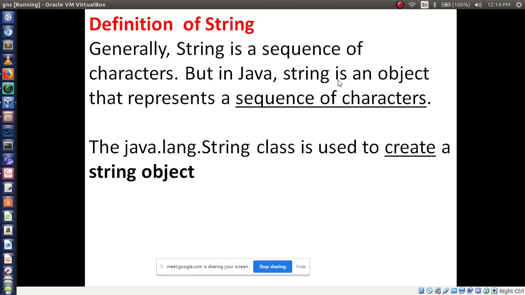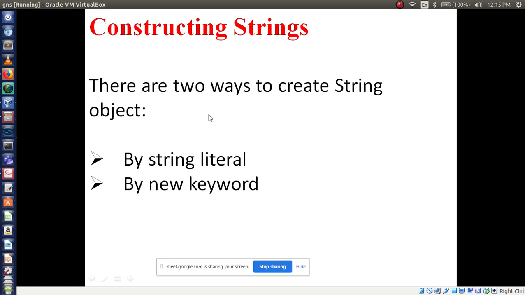By the way, how are we going to define a string? The java.lang.String class is used to create a string object. From which class are we going to create a string object? The java.lang.String class is used to create a string object. Okay, now this is about the definition of string. Then constructing strings.